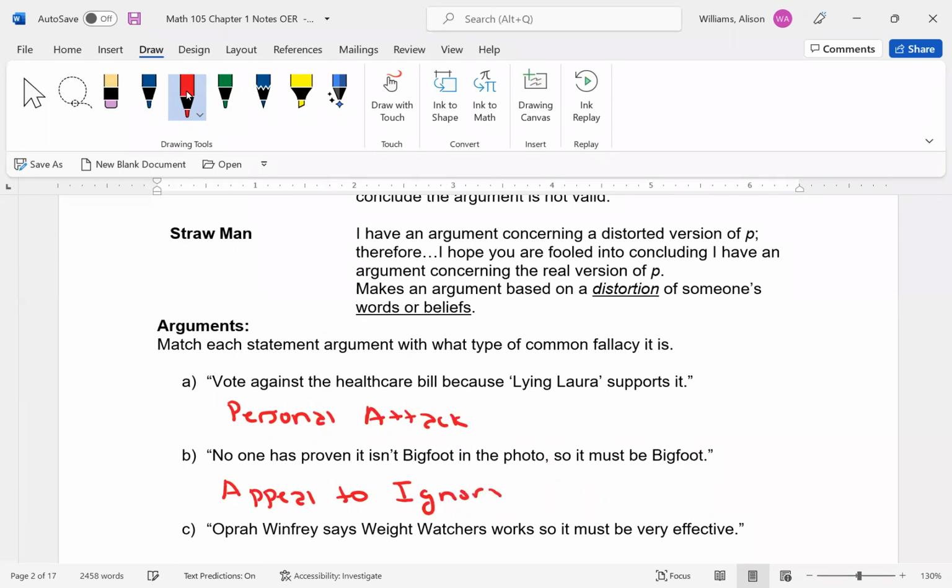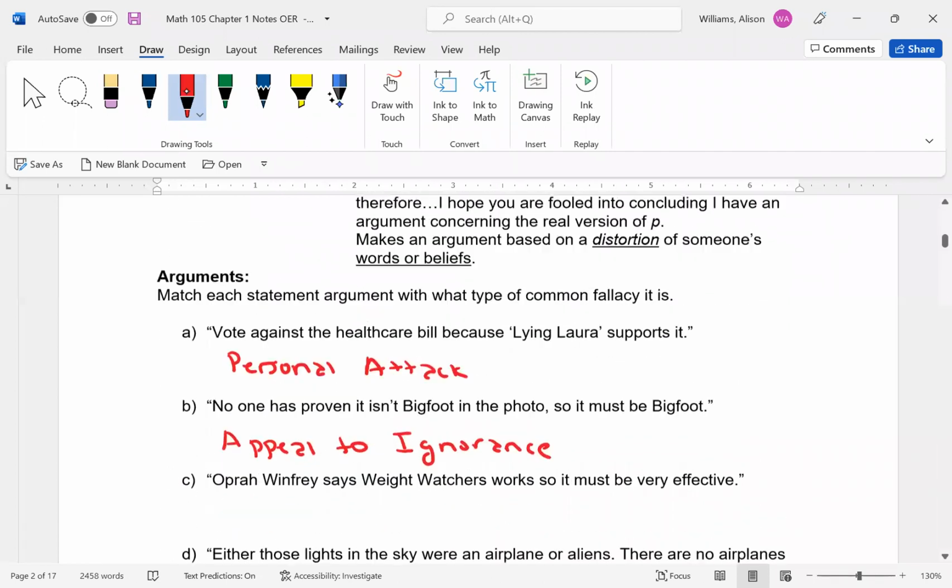And actually, I'm just going to say this. I should have said it earlier. Try answering these yourself. Pause the video, go through each part and see which one you think works, and then compare it to what I say and see why I said what I think it is. But in this one, because they're saying you can't prove it is Bigfoot, therefore it can't be Bigfoot, it is a bad argument. That's not good enough. Just because you can't prove it's Bigfoot doesn't mean it isn't.